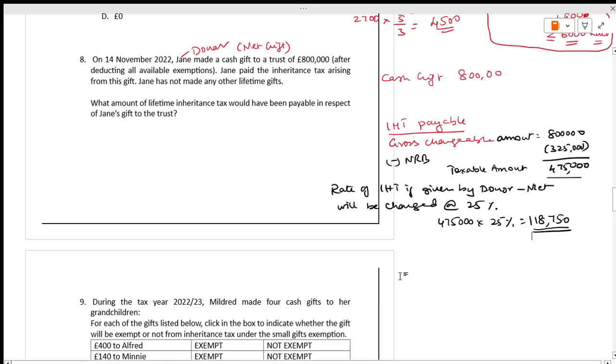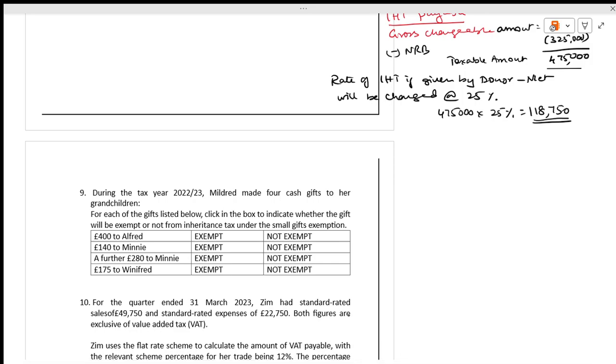Now, during the tax year 2022, Milford made 4 cash gifts to the grandchildren. See, very simple. It means you can give 250 to any number of people. There is no restriction on the number, but you should not exceed. Even in installments, it should not exceed 250. That is a simple rule.